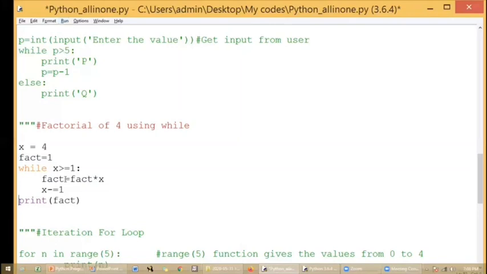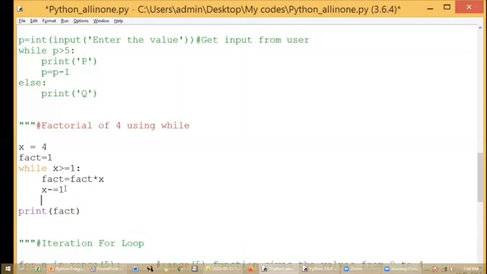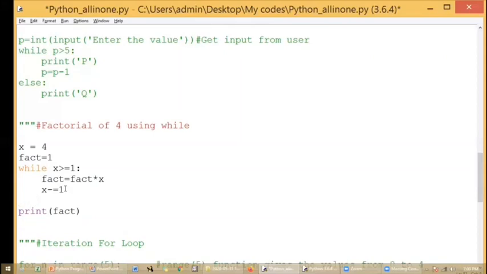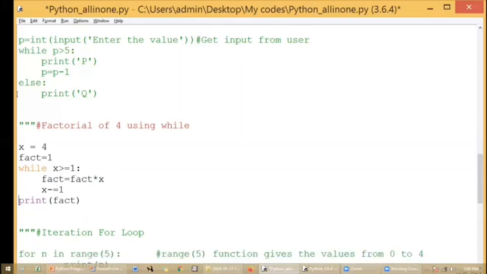I think you don't have any doubts in this. We don't have an else part, so you have to be very careful. If you want to have an else part, what you can do? You can write else colon and with proper indentation, you can write the statements here. But for this particular problem, we don't want to have the else part, so it is not mandatory. So I have only the while part, and then the result value is printed.